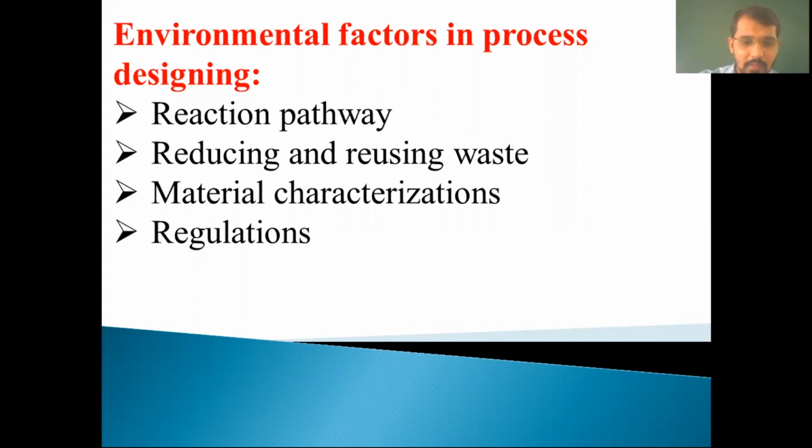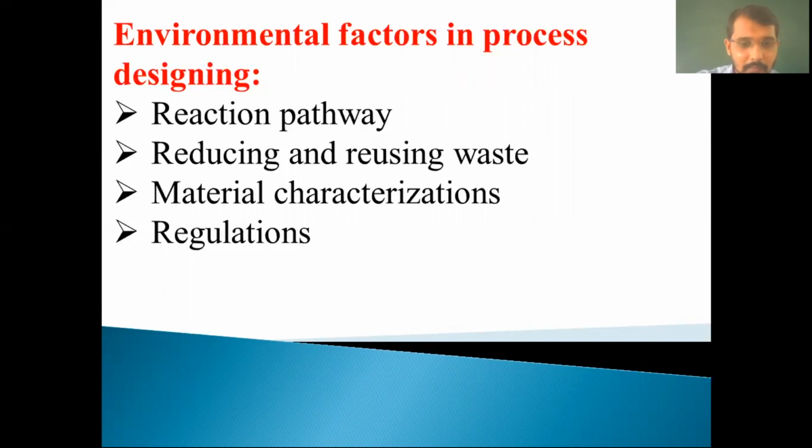So in this, reaction pathways to reduce byproduct toxicity. Reaction pathways to reduce product toxicity. If any product is toxic in nature, we know that toxicity is the main concern of environmental issues. So how to reduce that toxicity? For that, what is the actual reaction pathway? Means we have to select the reaction pathway in such a way that the final product or end product should have minimum toxicity.